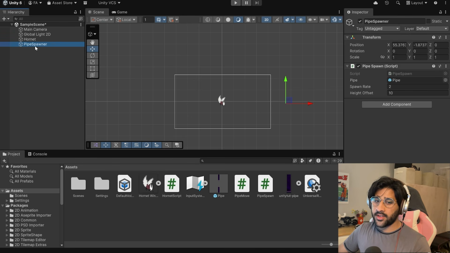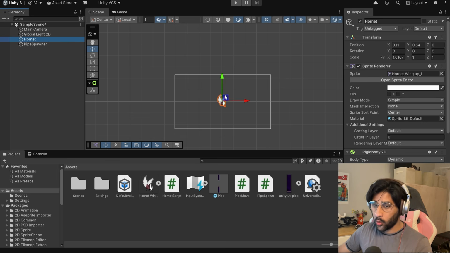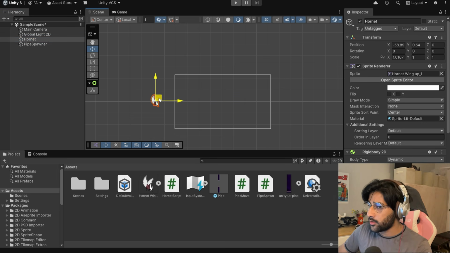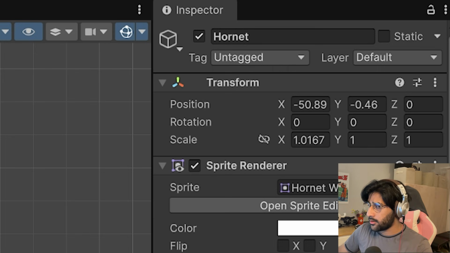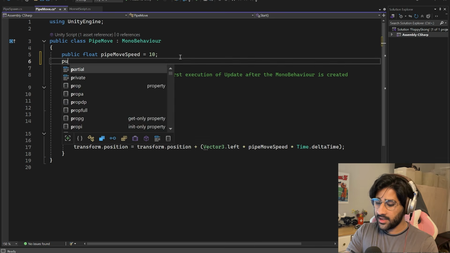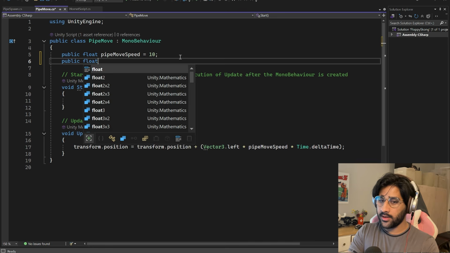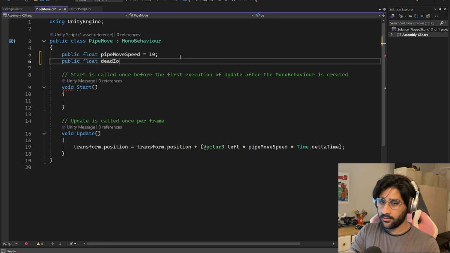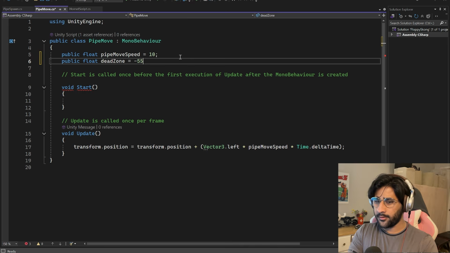Okay, let's go back in our scene right now and go to pipe spawner. So it's spawning here. I want it to delete somewhere here. Let me check the coordinates for that. So apparently I can just temporarily move Hornet here to check the X coordinate. Looks to be about negative 55, I think is a good X value here to do that. Now if we go back into the pipe move script, here we have the move speed that we declared. Let's declare a dead zone here as well. So another float, I'll just call it dead zone, and we settled on 55, I believe.